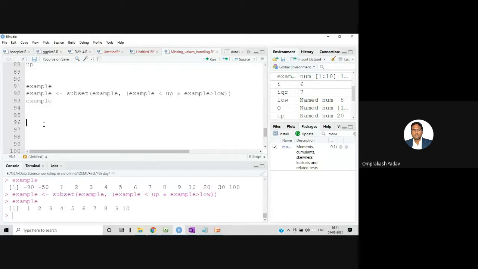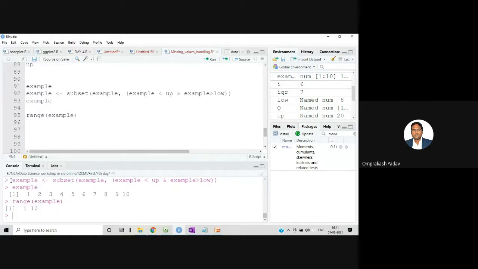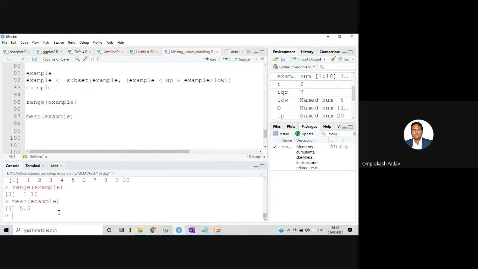So this is how we can remove the outliers. We also have one technique, by using the box plot also we can do that. But what I was showing, after this we can now fire the range command. Let's say example. Now the range is 1 to 10, and then let's get the mean. So mean is 5.5.